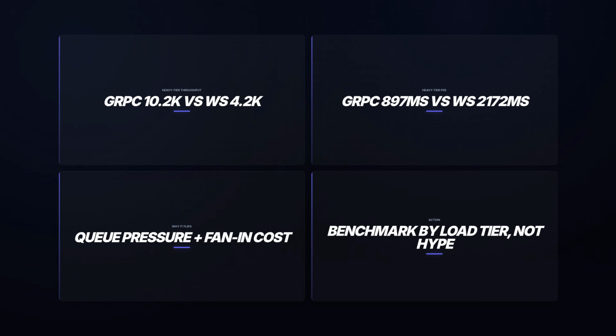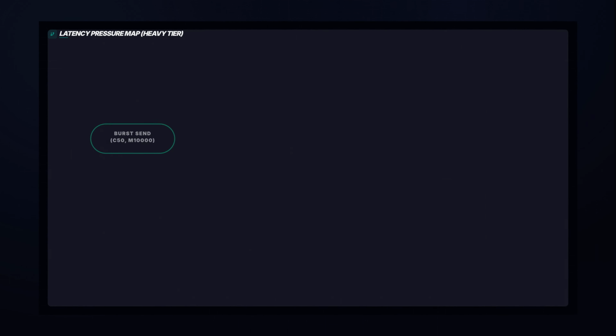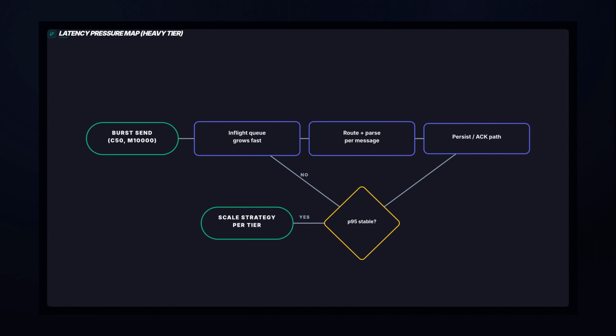At heavy tier, the ranking flips. gRPC averages about 10.2 thousand messages per second, while WebSocket drops to about 4.2 thousand. P95 also flips, roughly 897 for gRPC versus 2,172 milliseconds for WebSocket. This is the key insight from aggregated evidence.